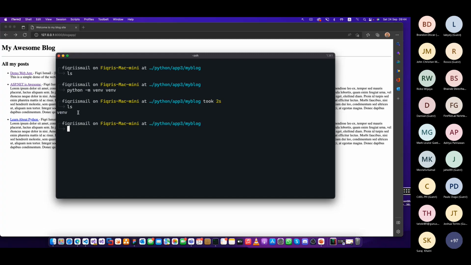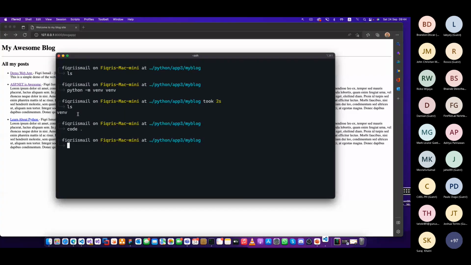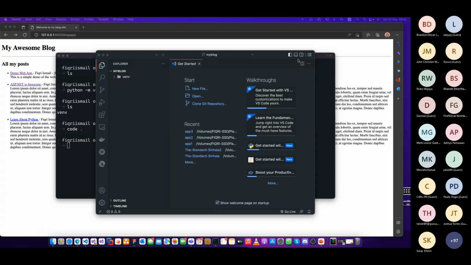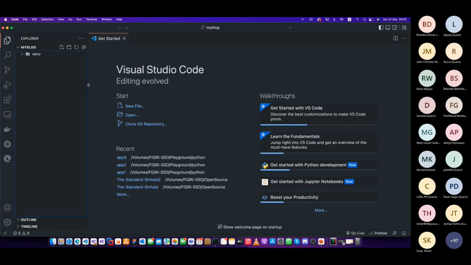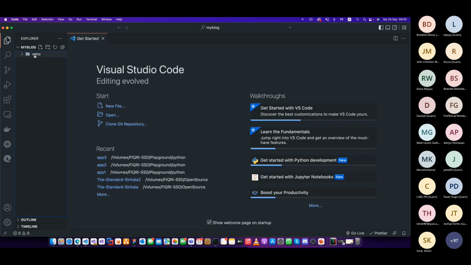Next step will be to open Visual Studio Code. Let's open Visual Studio Code. I'm going to say code dot. That means from this directory, open. So make sure you remember these things, right? So Visual Studio Code. I'll just make sure this is visible. I hope this is visible. Now we have venv, this directory inside my blog, right? And now we have this directory. This is where you start Visual Studio Code.